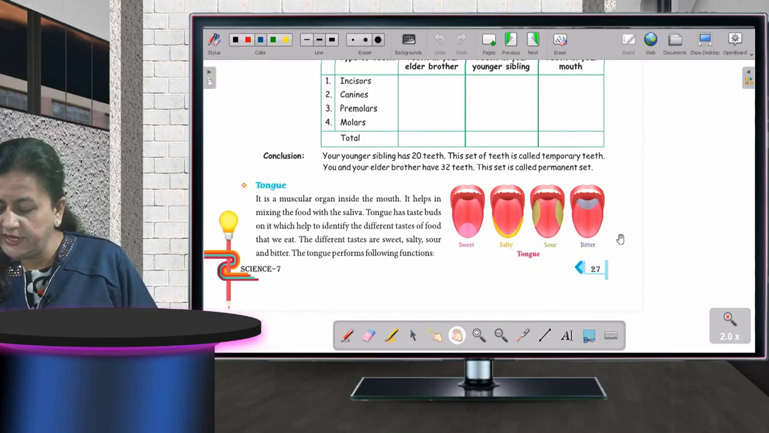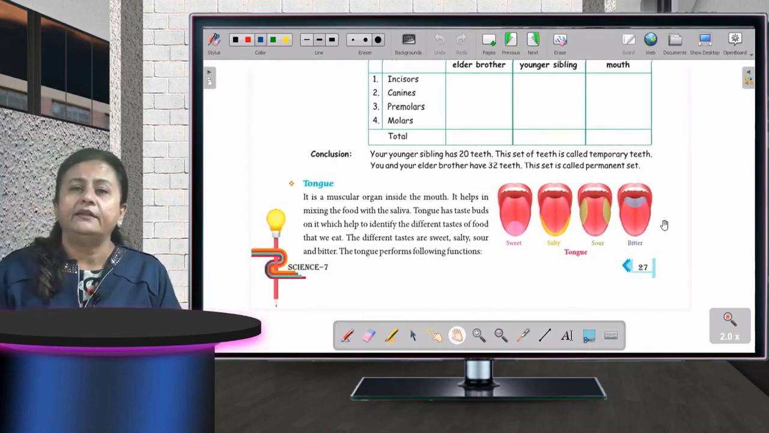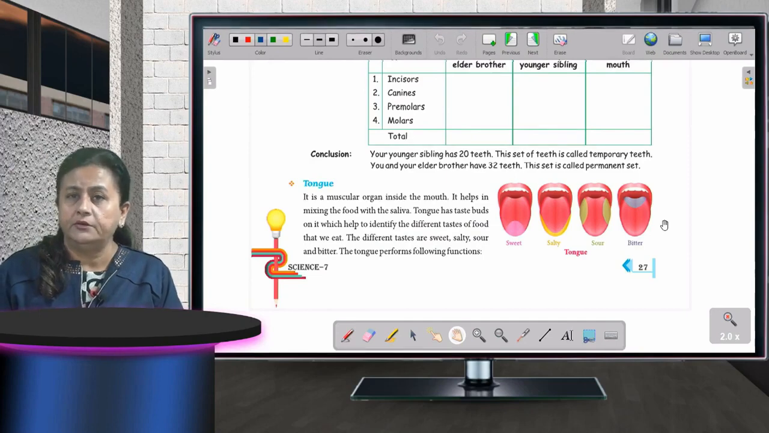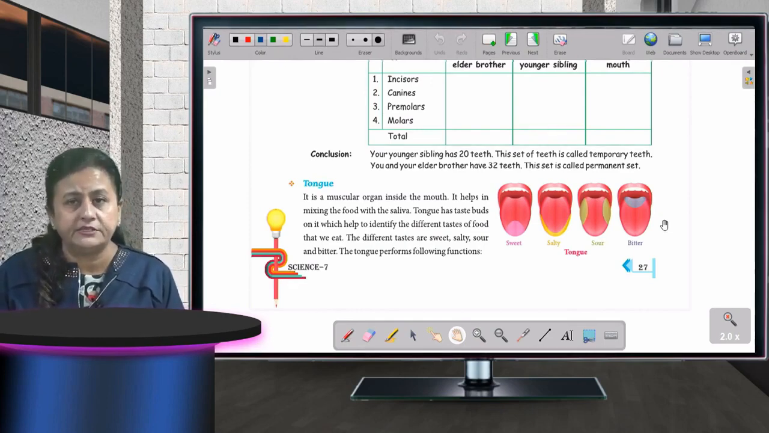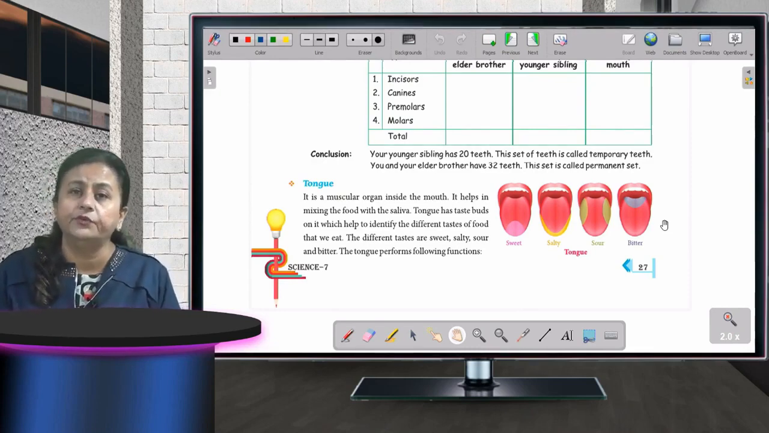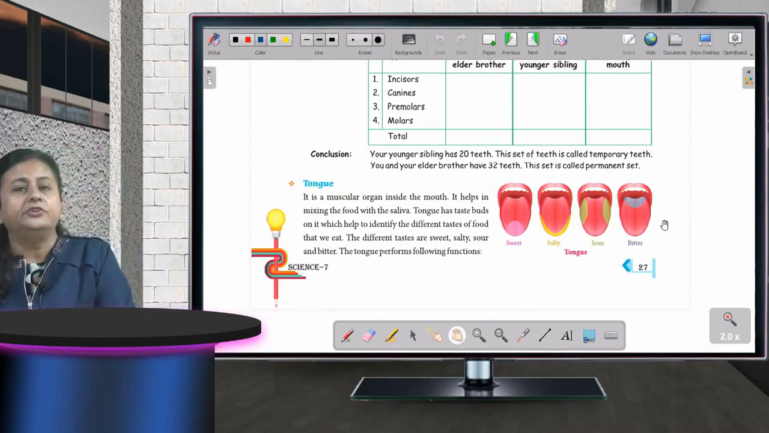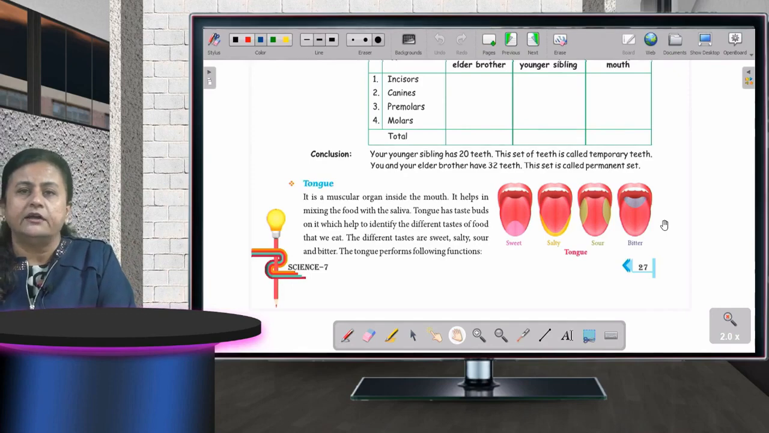Now the tongue is there. As I told you, you have a tongue also in your mouth, and that is very important. What is the work of the tongue? See, the tongue has different taste buds. The different tastes are sweet, bitter, sour and salty. So with the help of our tongue, we come to know what is the taste of the food we are eating.